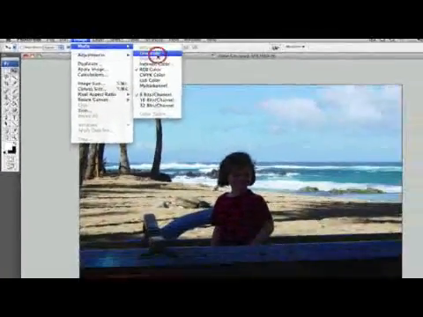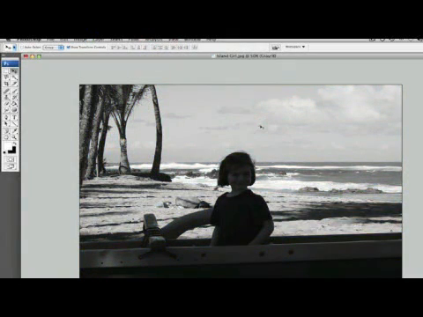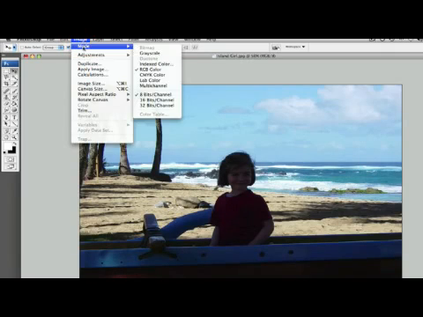So if you want to go to grayscale, you can hit this and it says discard color information. Go ahead and hit discard. And there we are. We're in a nice black and white photo now. Quickest, easiest way to do it. So if we click back on our history, we can come back up here and hit Mode.